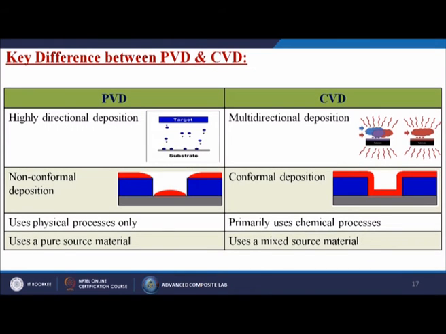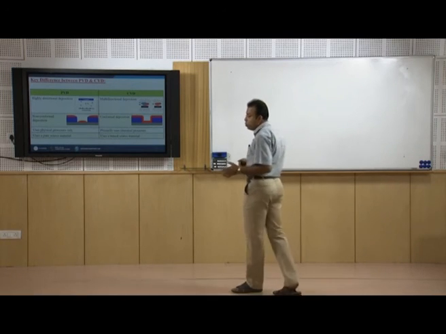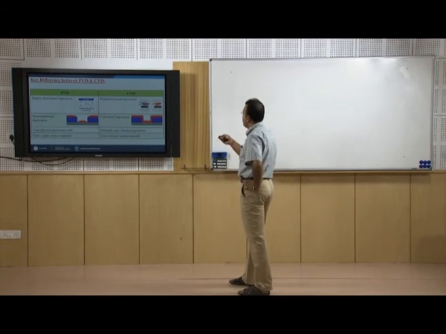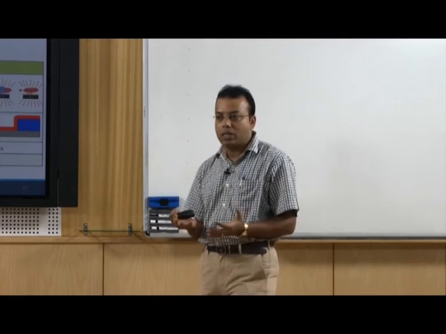Next, the key difference between physical vapor deposition and chemical vapor deposition. First, for physical vapor deposition, we have seen that highly directional deposition takes place. We have the target, then directly the material comes by using some kind of energy, and then it deposits onto the substrate. There is no chemical reaction taking place, but from this particular figure we see that it is multi-directional deposition, meaning the coating takes place all around, from all the sides.